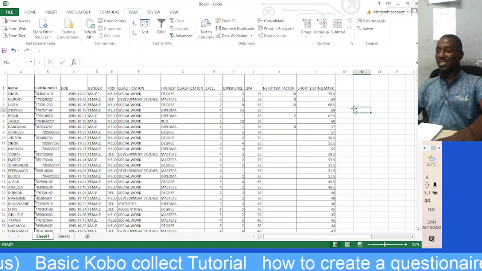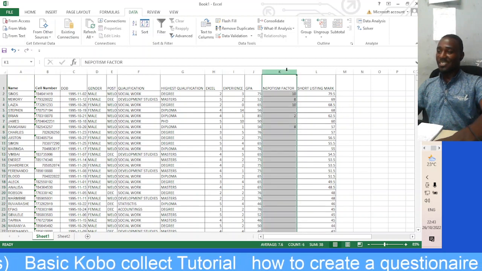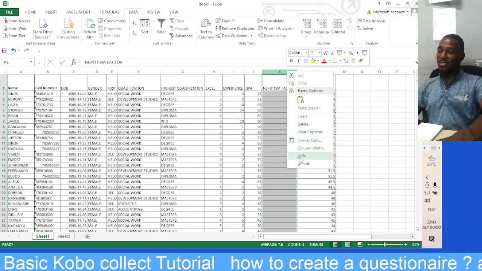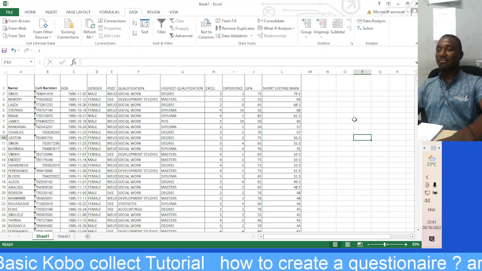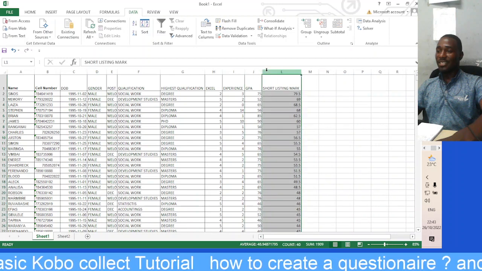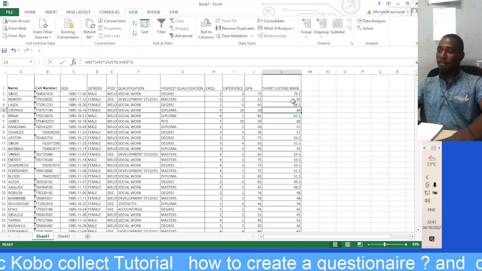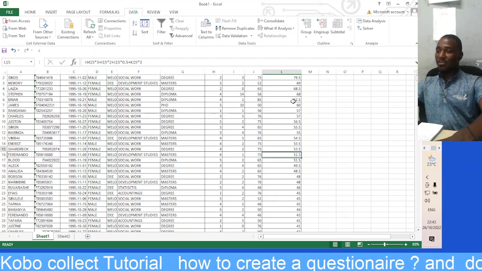This is how it works in Zimbabwe. You can't just get a job if you are not connected. So it is usually hidden. This is how you can get a hidden file. So this is the total marks. Please don't argue with me.